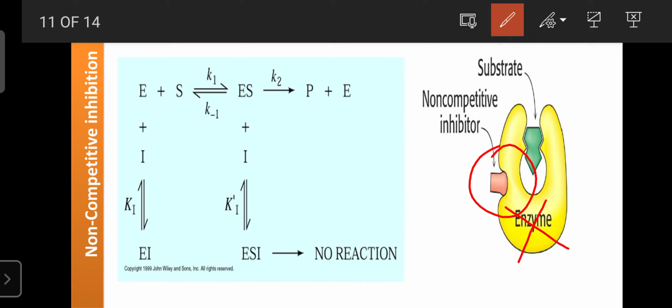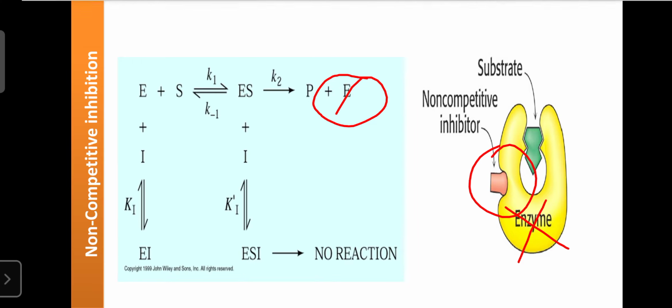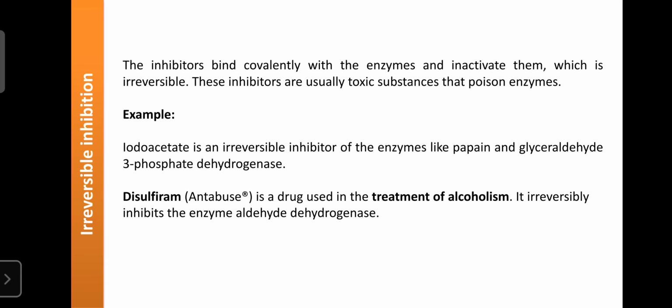Then the substrate cannot be involved in the formation of the products. Such a phenomenon is known as non-competitive inhibition. There is no structural similarity between the substrate and the inhibitor. The next one is irreversible inhibition.